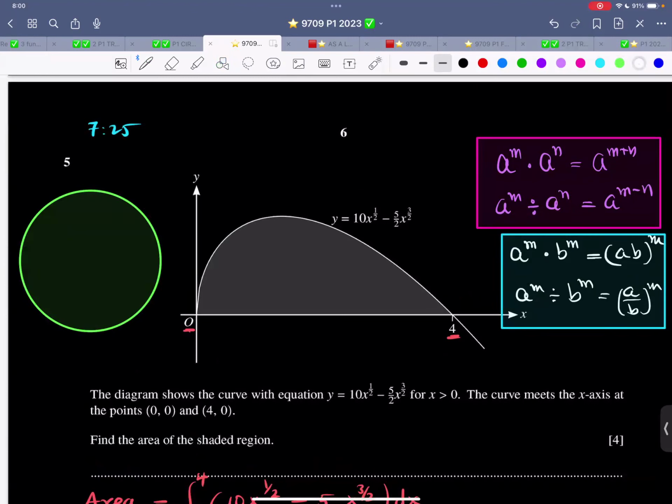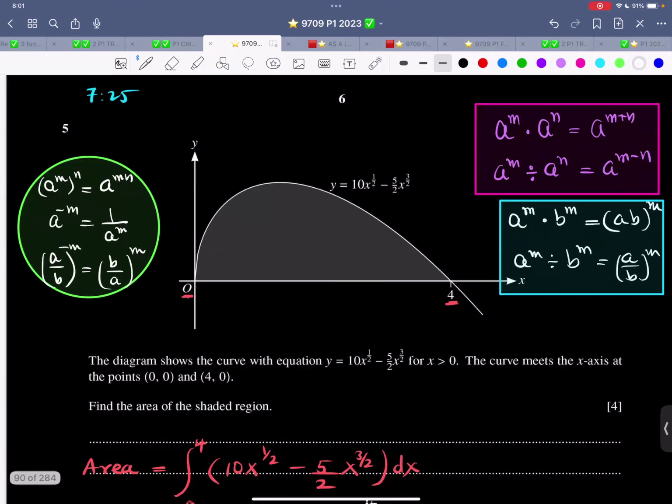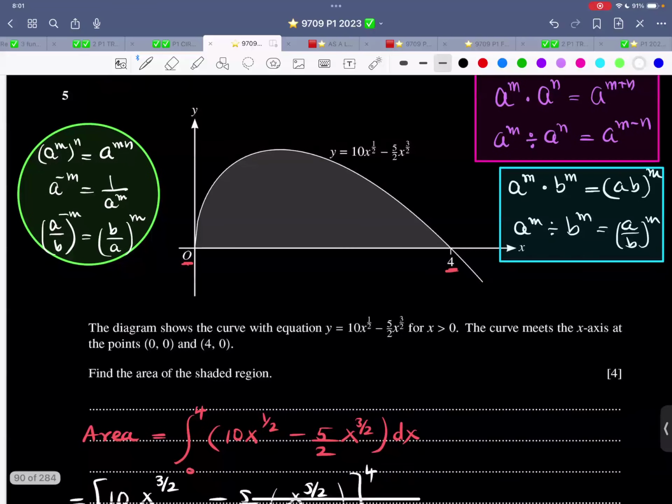The other rules are: a^m raised to the power of n is a^(mn). A raised to the power of minus m is 1 over a raised to the power of m. And we can also come across (a over b) raised to the power of negative m, that is (b over a) raised to the power of m. So all these rules of indices are very, very important, and maybe we'll be using some of them.